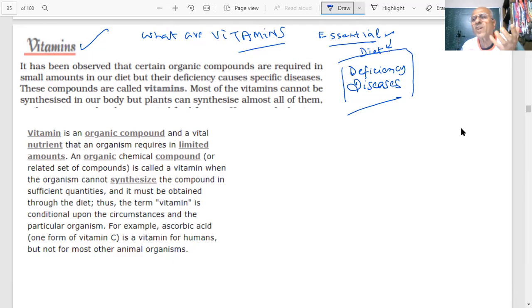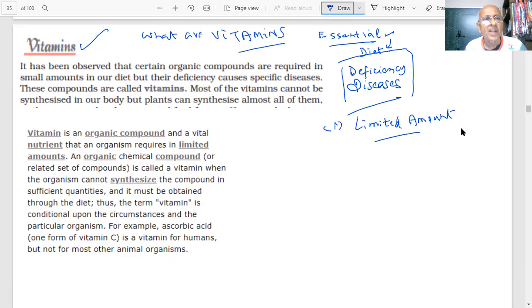Therefore, you have seen a lot of people taking vitamin pills during certain time periods. Doctors also say, your age is too much, take vitamin C tablets, or when you are sick they give vitamin C and some other vitamins because they believe some deficiency will take place. Therefore, a vitamin is an organic compound and a vital nutrient that an organism requires, but in a limited amount. Limited amount, students.